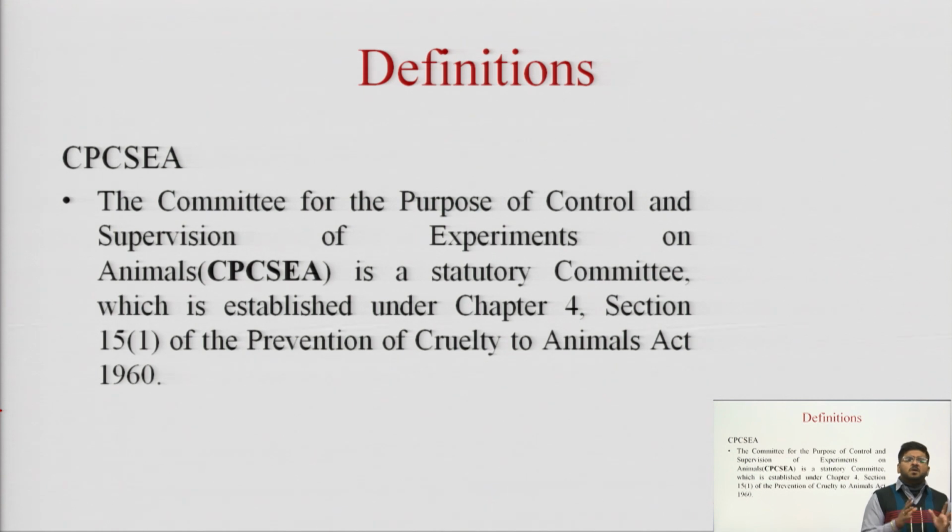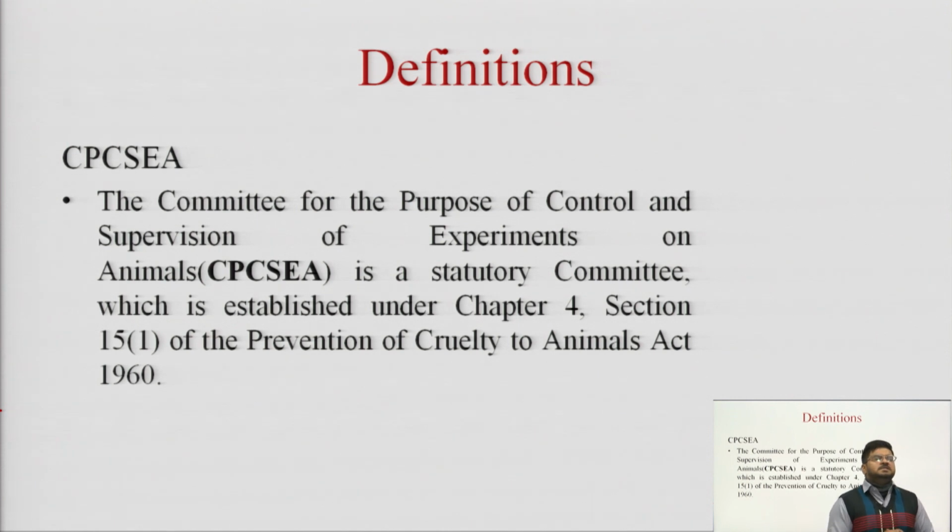तो ये सब वो चीज़ें हैं, these are all the things which we need to tell to the CPCSEA or IAEC before getting any approval related to the use of animals in our research studies. तो CPCSEA क्या है? It is used to govern the institutions, it is used to govern all the organizations, those who are using animals for research purposes.